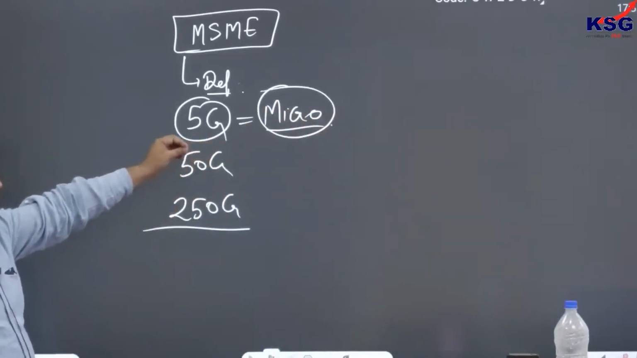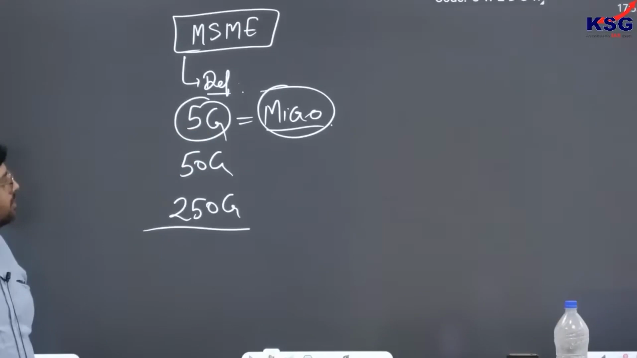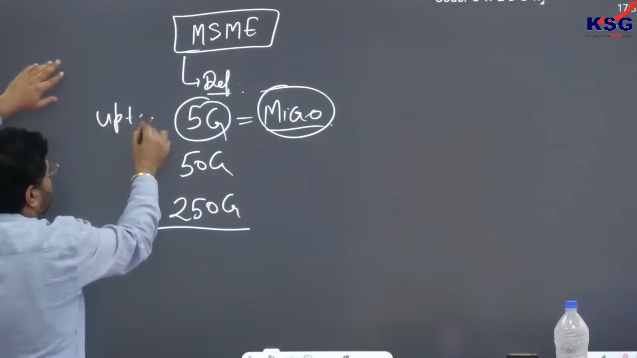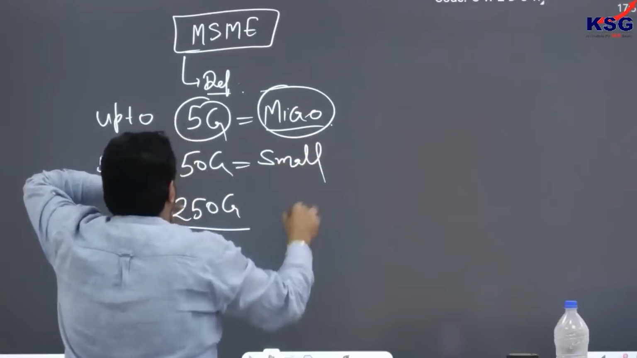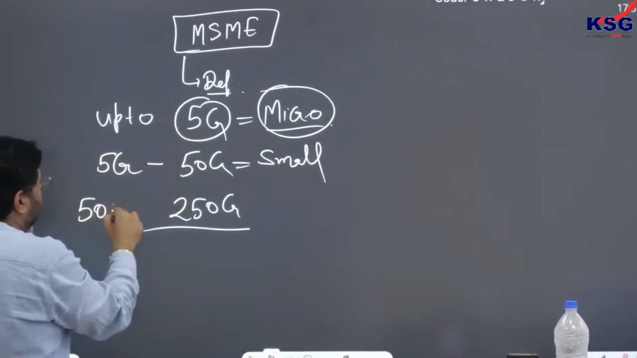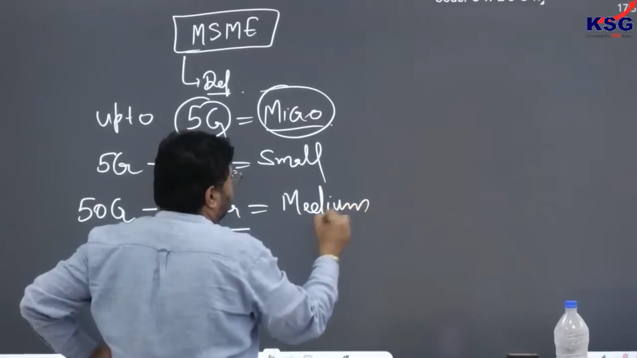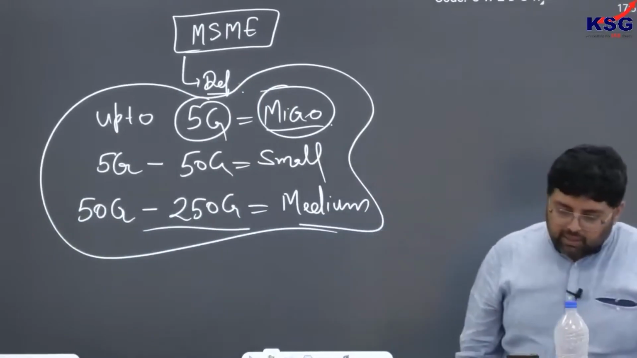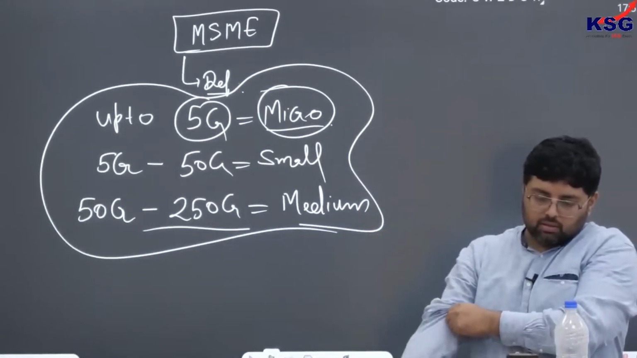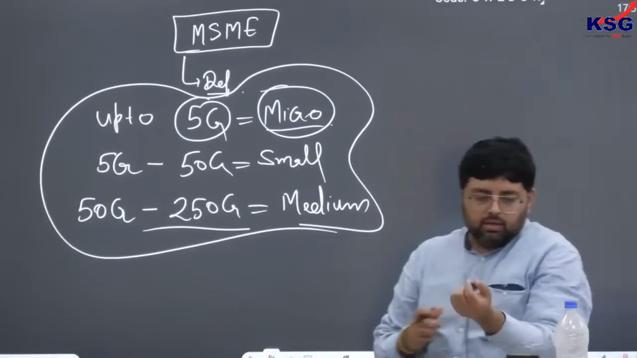So ultimately, if any company has an annual turnover of up to 5 crores, that is regarded as micro. If 5 crore to 50 crore, that is called small, and if 50 crore to 250 crore, that is called medium. Clear?